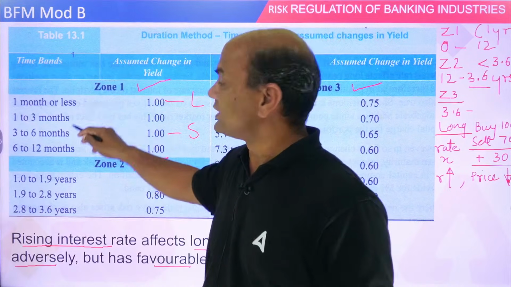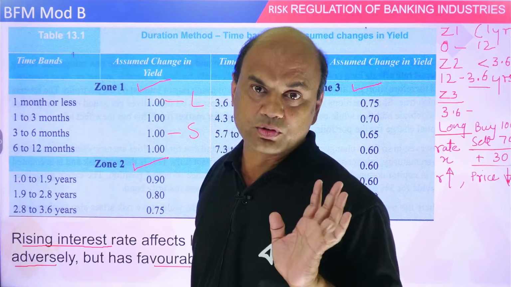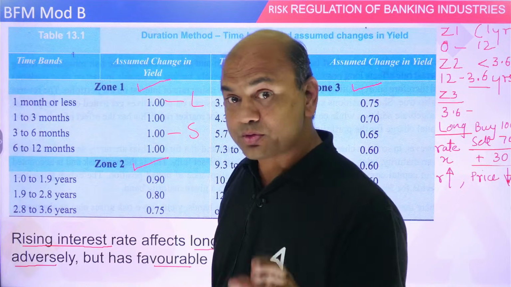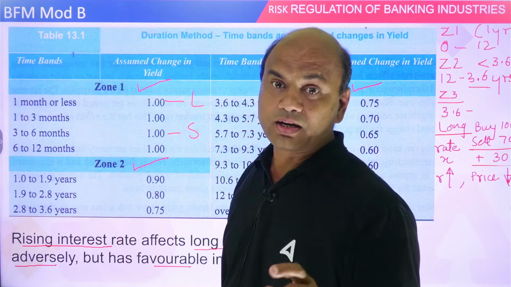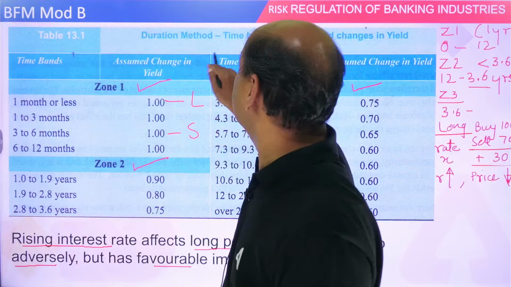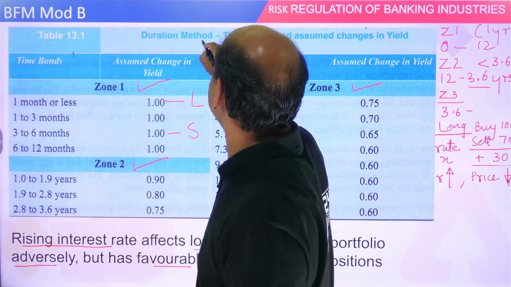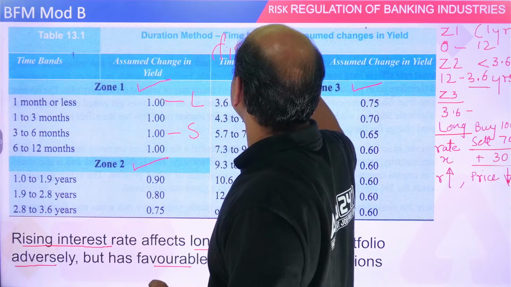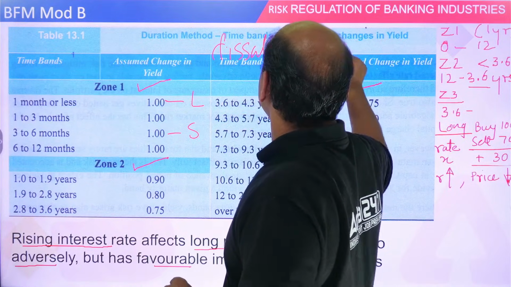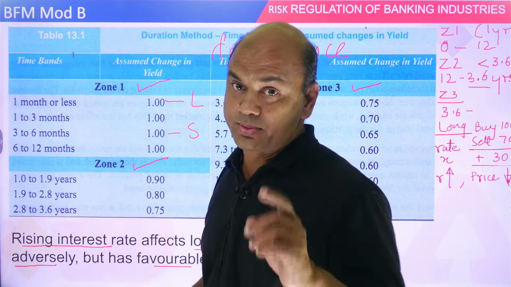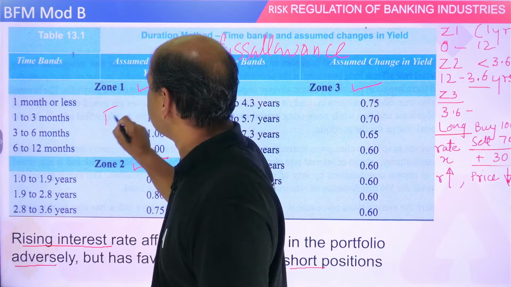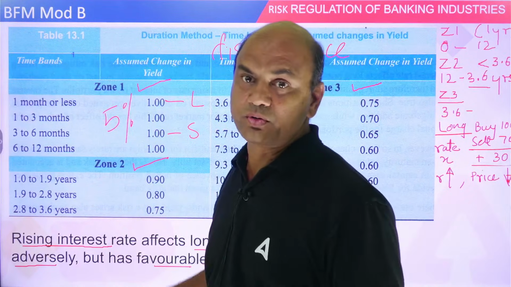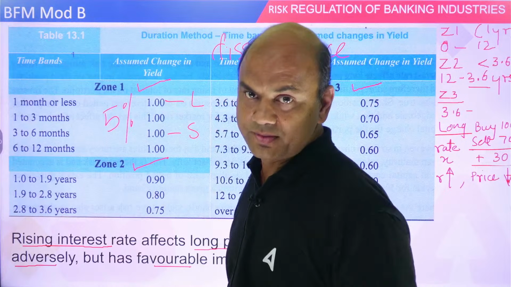So whenever you adjust two bonds in the same zone, you take disallowance as 5%.